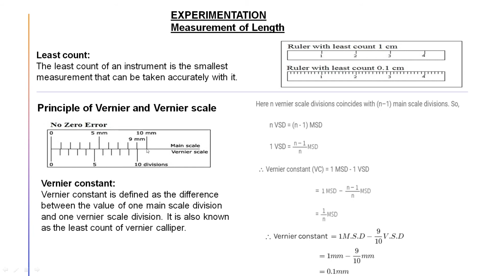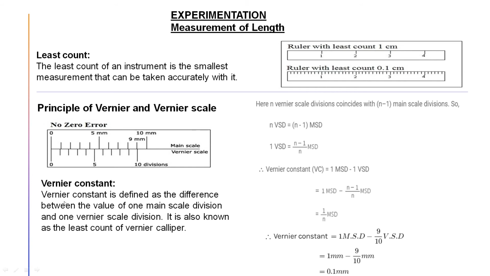Now, how many divisions in the main scale are there? It is 1, 2, 3, 4, 5, 6, 7, 8, 9. That means 9 main scale divisions are just aligned with 10 vernier scale divisions. So it is clear that the divisions in the vernier scale are smaller than the main scale. And by this we have to define one thing which is known as vernier constant.